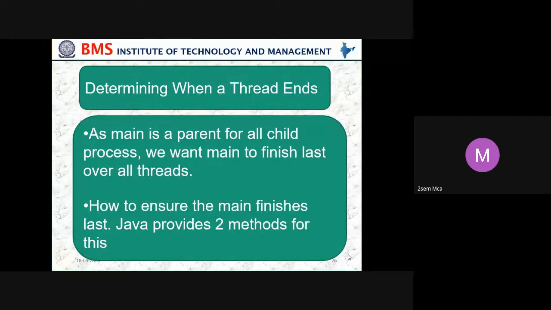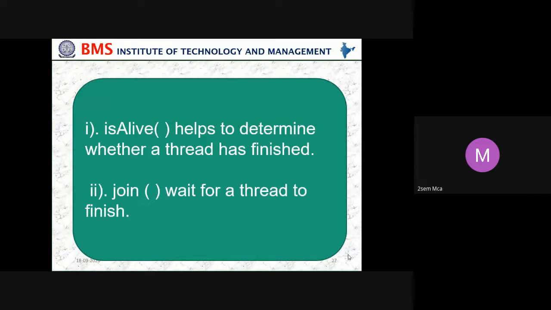Determining when a thread ends: main is the parent for all the child processes. We want main to finish last, after all the threads. How do we ensure that main finishes last? Java provides two methods for this. isAlive helps to determine whether a thread has finished. join waits for a thread to finish.